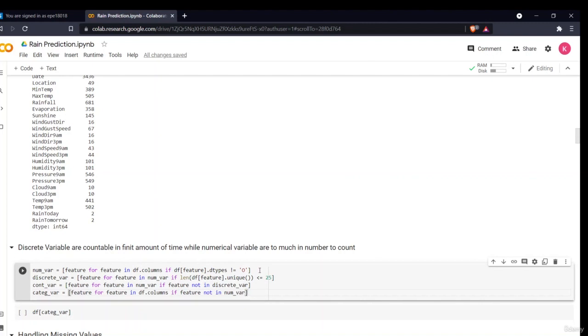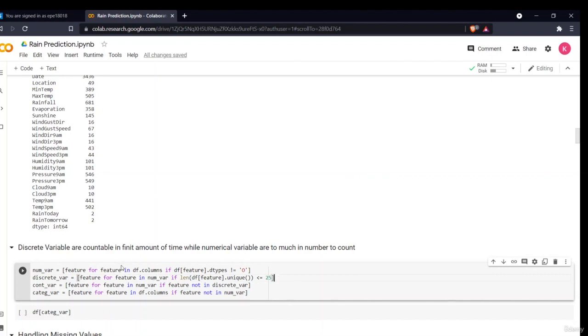But in numerical variables there are two types, one is the discrete variable and one is the continuous variable. The discrete variable is one whose number of categories is not large, they are not continuous. Discrete variables can have different categories like 1 to 25.